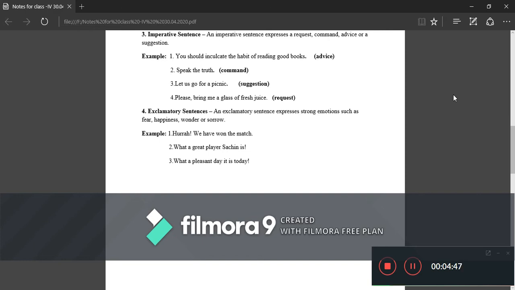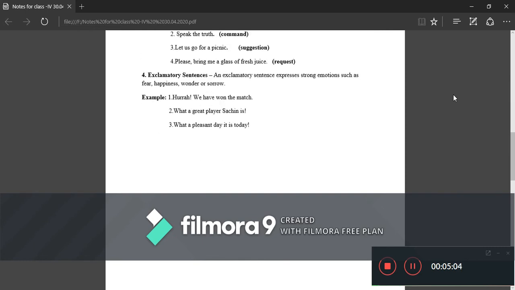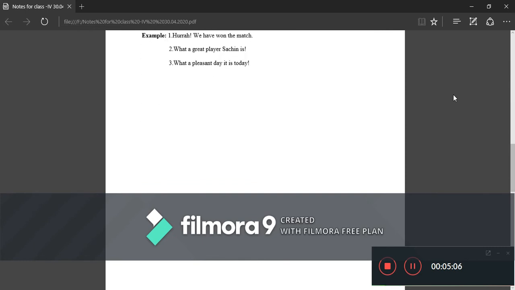Second example is, what a great player Sachin is! The sign of exclamation is there. Sometimes we put the sign of exclamation before that exclamatory word and sometimes at the end. Third one is what a pleasant day it is today! There are more examples. Alas, her father is no more! Please give me the newspaper. What a pleasant day it is today!